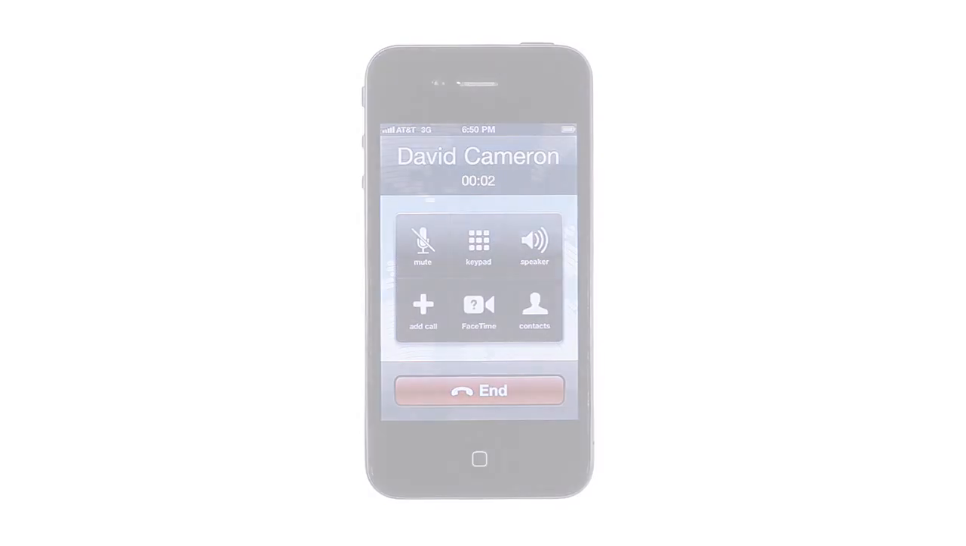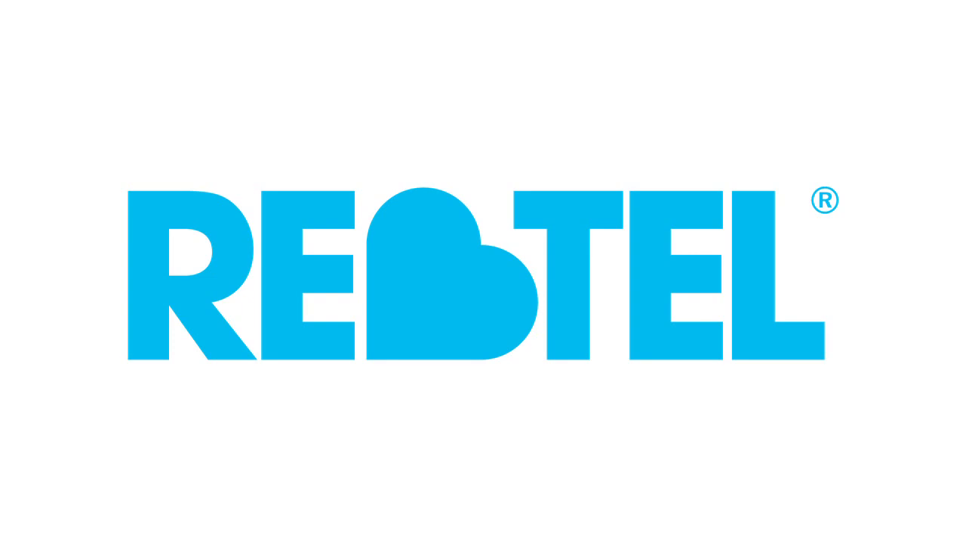to a Rebtel friend. With Rebtel, your phone will pick the best and cheapest method to connect all of your calls, so you can talk more with your loved ones.